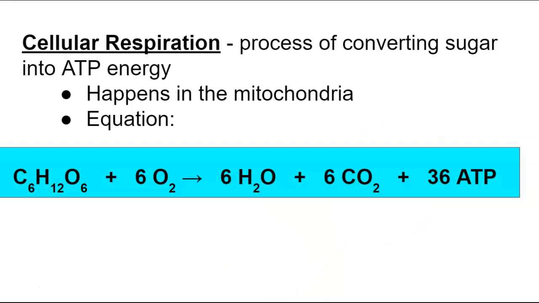We need to know the equation. I'm going to have you write this equation down. So we start with sugar here, C6H12O6, that's glucose. Okay, 6 oxygen. So we need sugar and oxygen. If you get confused, think about what humans need to make energy. Well, we breathe in oxygen and we eat food, which has glucose. Then it's converted into water, CO2, right? We breathe out CO2, and ATP. Remember, that's our energy.